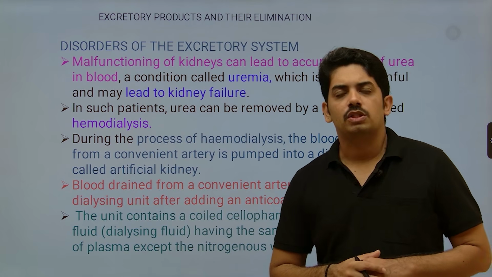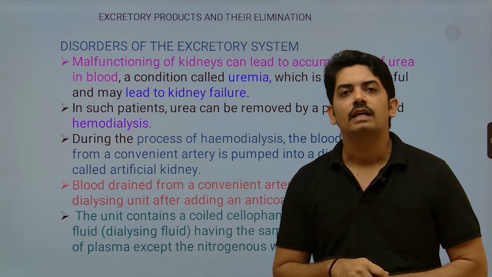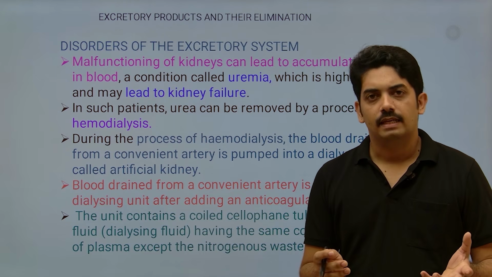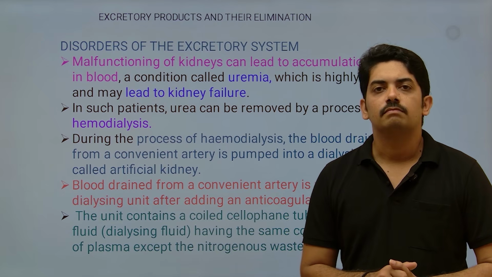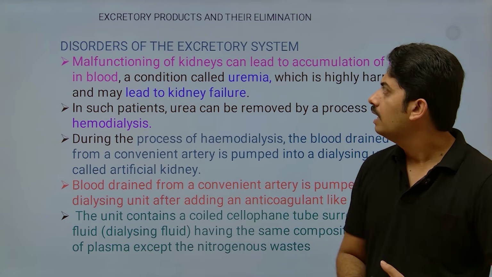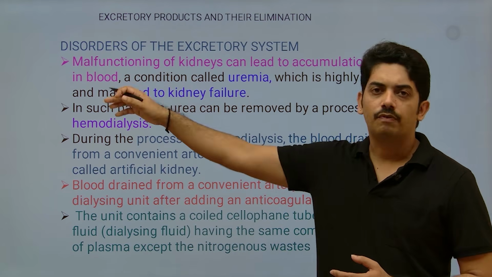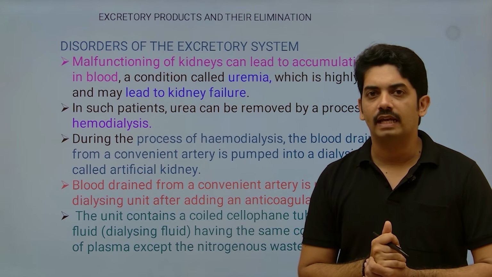Now, disorders of the excretory system. Already we studied diabetes mellitus, which is one of the disorders of the excretory system. Malfunctioning of the kidney can lead to accumulation of urea in the blood, and that is what we call uremia.